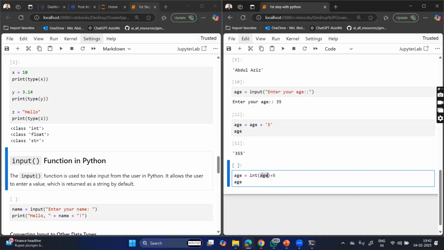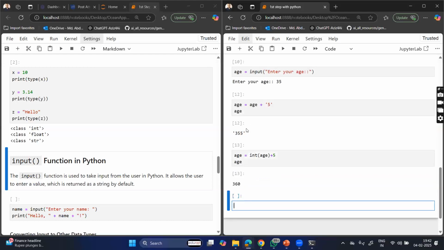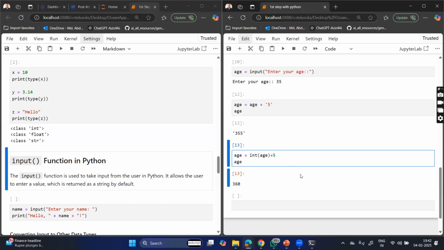It is already age, it is in the form of 35 as a string. I am typecasting, I am converting that 35 into the integer format. Now if I see the age now, okay, already age is having 355 కాబట్టి ఇక్కడ నాకు 5 యాడ్ అయ్యి 360 వచ్చింది, right? I hope you got my point, what I want to say. But లేకపోతే we can do it from the first time, from the starting.